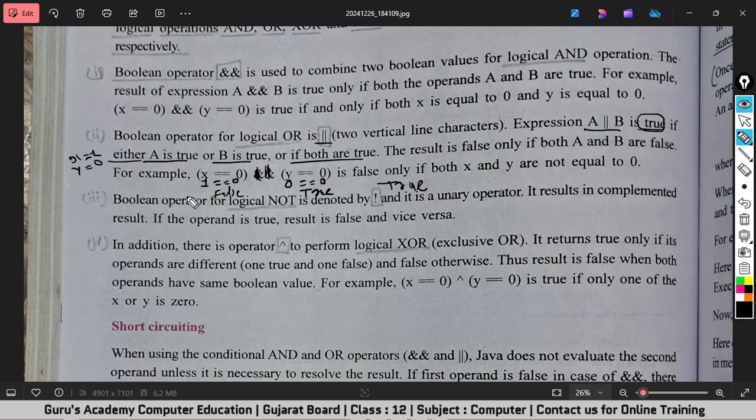Okay, so the third one is Boolean NOT operator. It results in complemented result. If the operand is true, result is false, and vice versa.